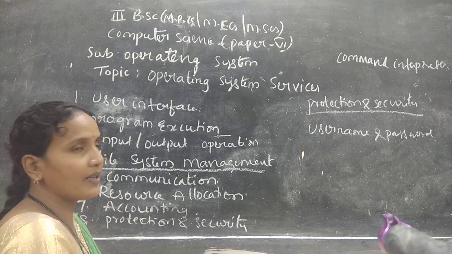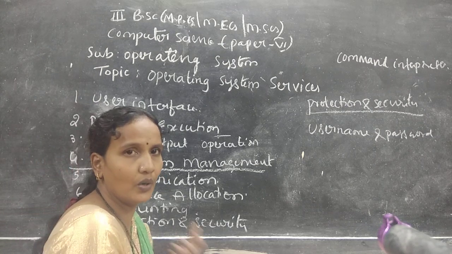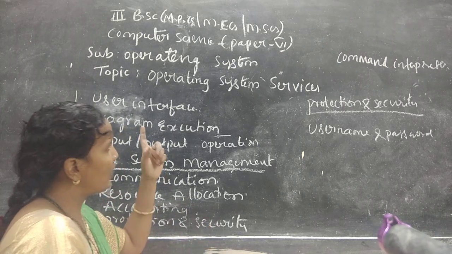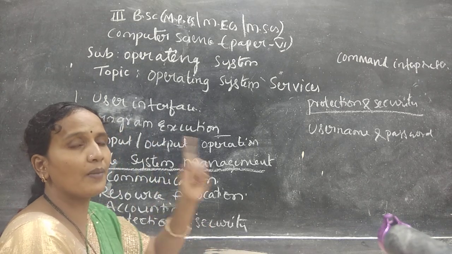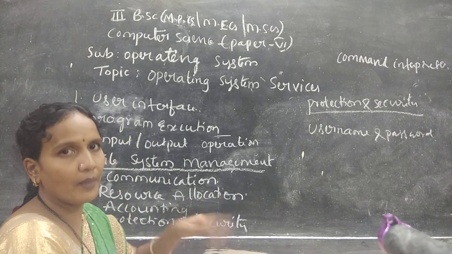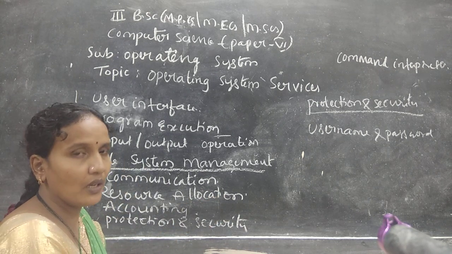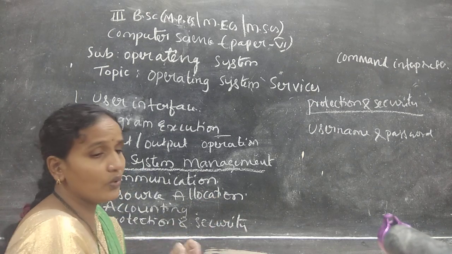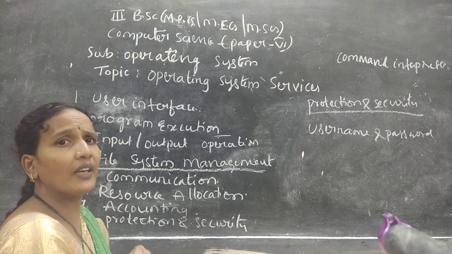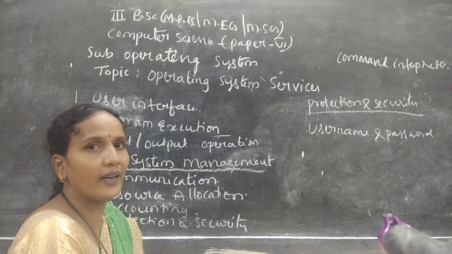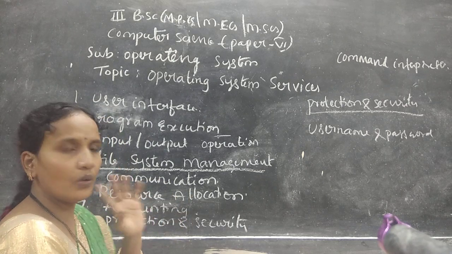The next one is program execution. Whenever a user wants to execute any program, the operating system loads that program into memory, and it will execute the program either normally or abnormally. The next one is input and output operation. Whenever any user requests any input or output device, it is the service of the operating system to provide that device to the user.